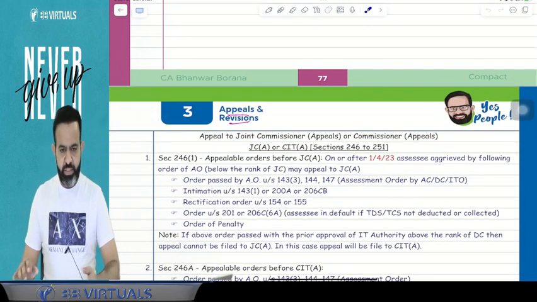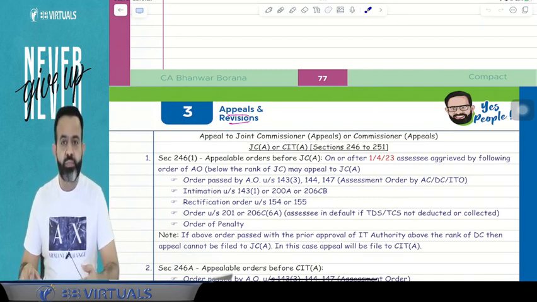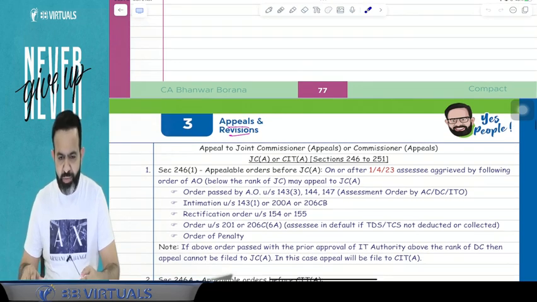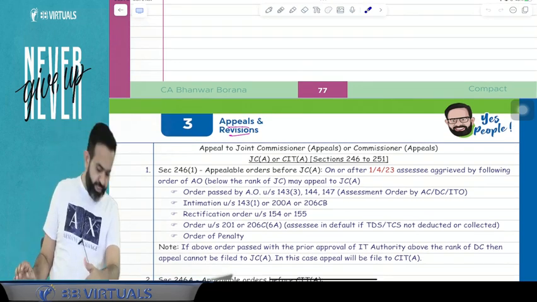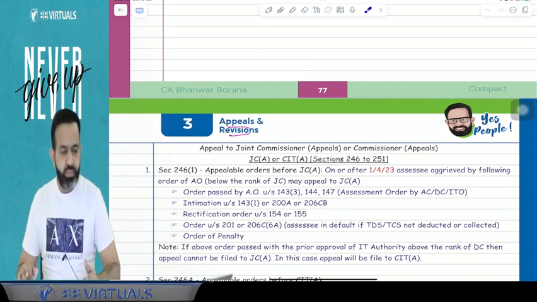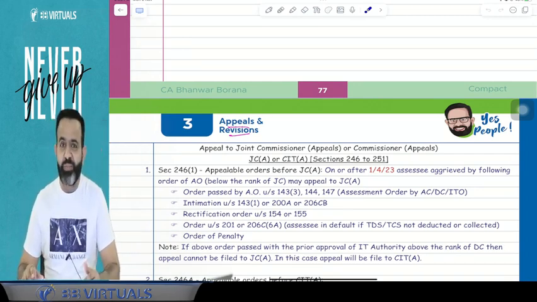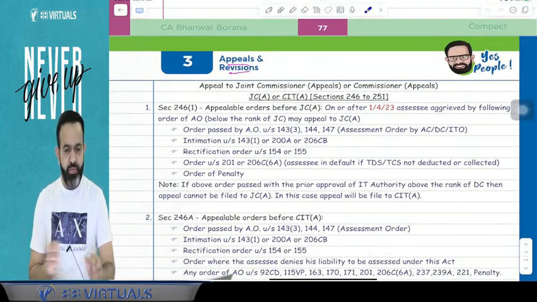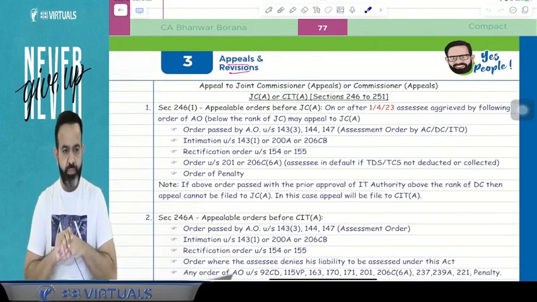So, guys, in the last lecture, we completed the trust topic. Hope so. You have completed the questions on trust, as well as test paper number 12 related to trust. I hope so. So, guys, today we will start with another topic.